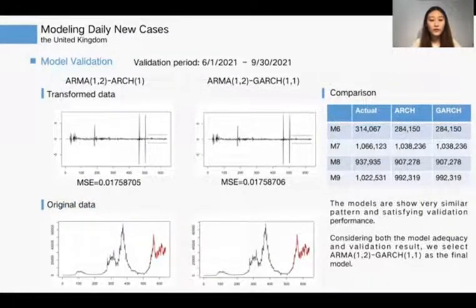According to the previous selection and the test, the ARMA(1,2)-GARCH(1,1) has a higher p-value for the Box test than the ARMA-ARCH model. So we use the ARMA-GARCH as our final model. The results are shown in the right chart. We can see that the 2 models are the same.